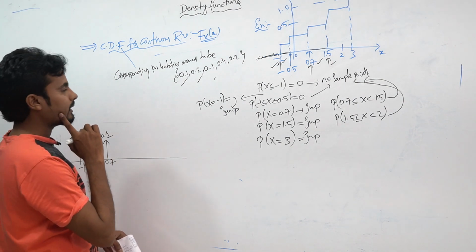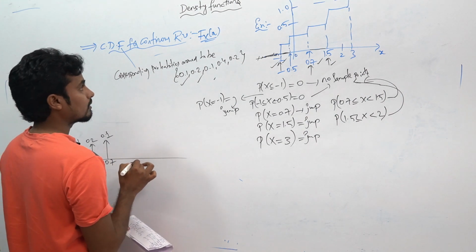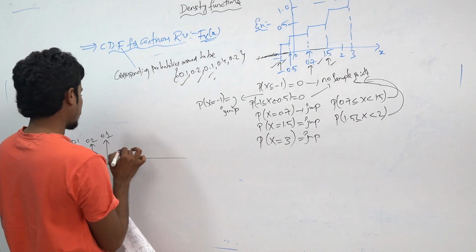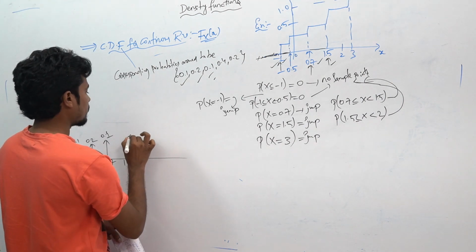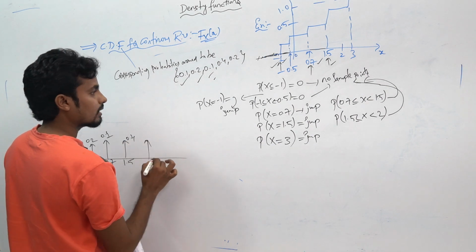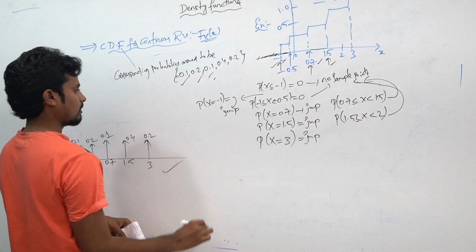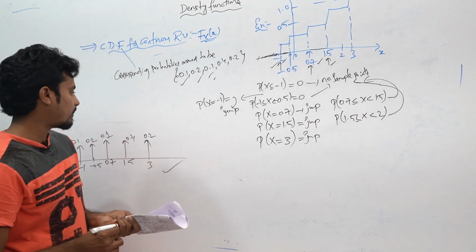0.1. And similarly, if you take next 1.5, how much will they be given? 0.4. And similarly, for 3, how much will they be given? 0.2. This was the plot for this example.